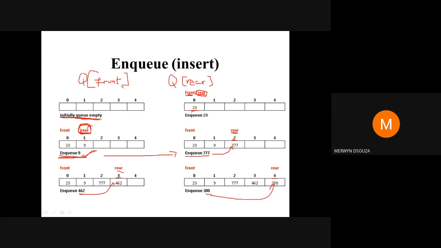So this is how your NQ works, always using this pointer rear. NQ means you're going to work with this pointer rear. Insert at the end of the queue. You're going to insert always at the end of the queue. You're never going to insert at the front.